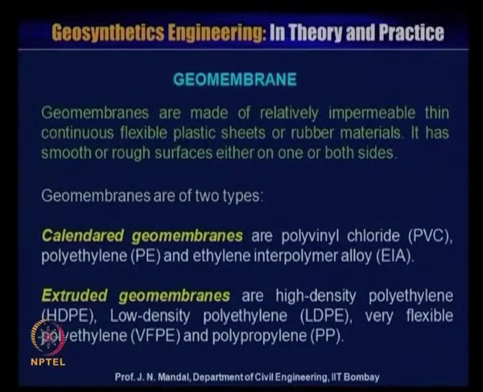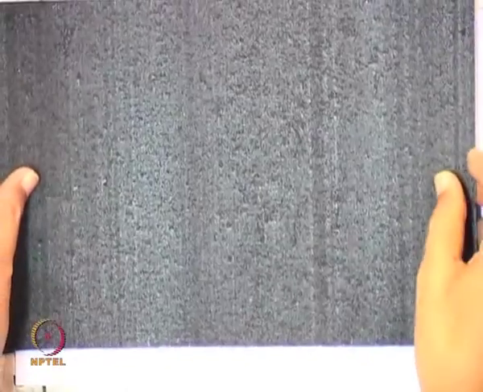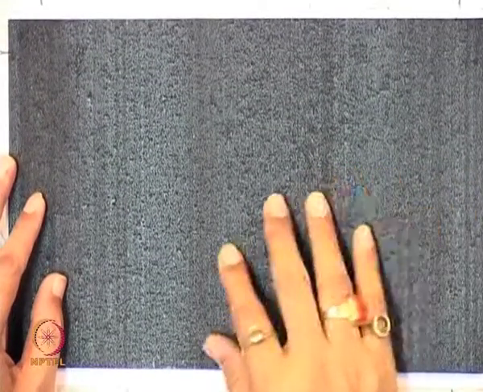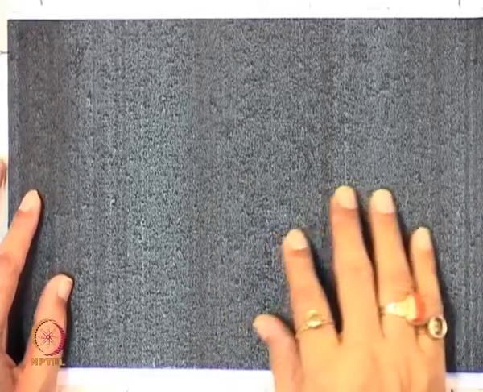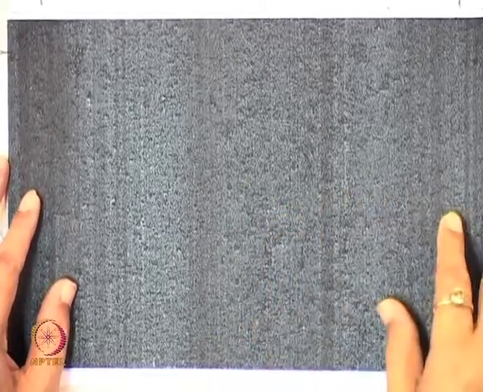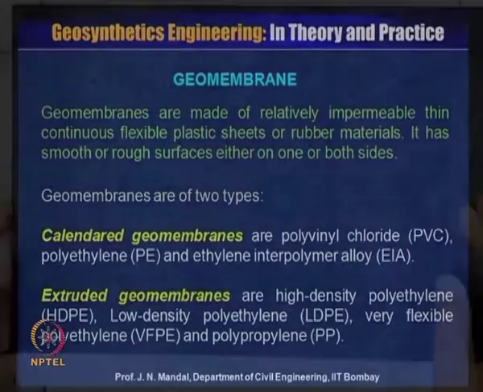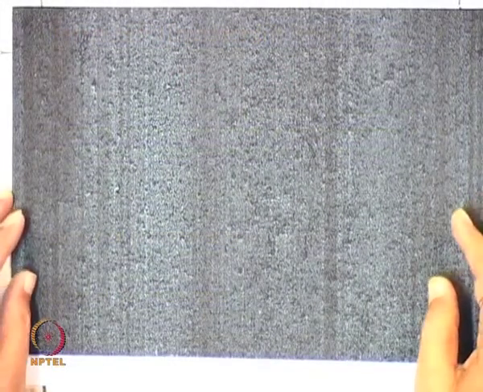Or in some cases the geomembrane is smooth on one side, but on the other side you can see it is rough. Where you require development of friction on a slope, you can use the geomembrane to resist. This geomembrane is exclusively used for landfill, and it can also be used for dam, reservoir, canal, etc.